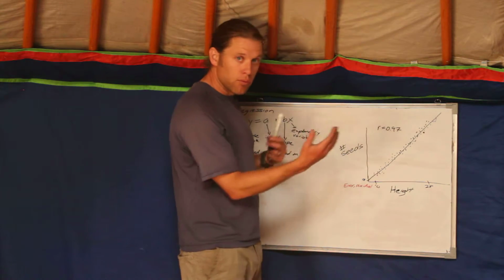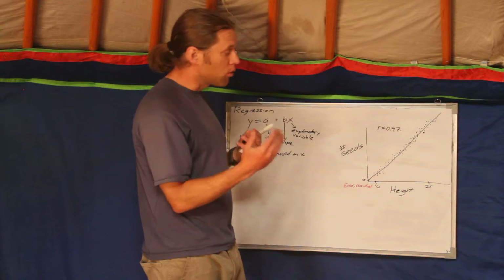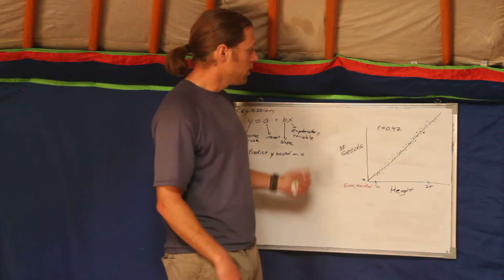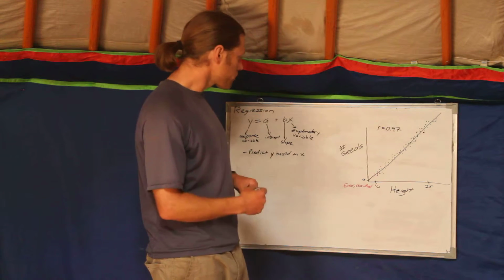I'll get a different line if I put number of seeds on the x-axis and height on the y-axis. So unlike correlation, you can't flip x to y. In correlation it doesn't matter, you get the same relationship. That's not the case in regression.